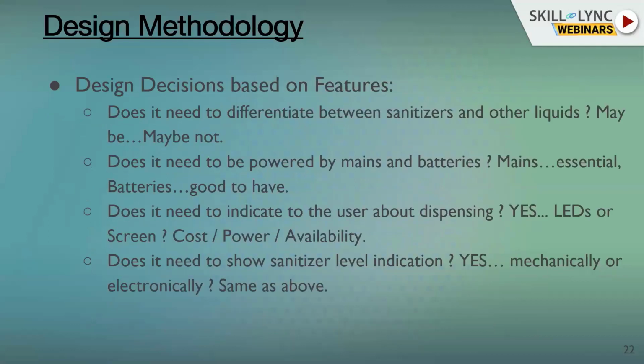Then there are some other design decisions which are based on features. For example, does it need to differentiate between sanitizers and other liquids? Maybe yes, maybe not, because differentiating between a sanitizer and other liquid is a very gray area these days. See, if you just want to detect pure alcohol, that's possible.